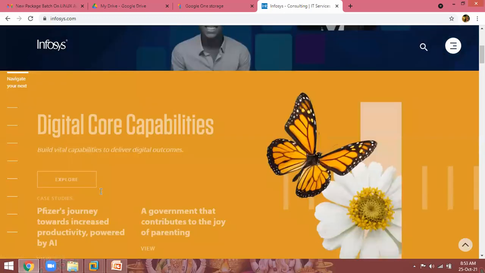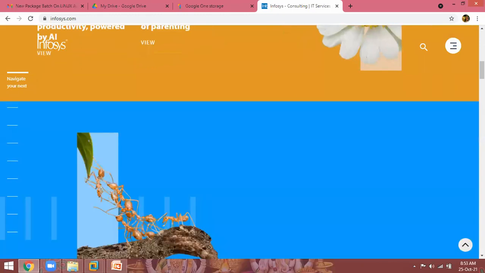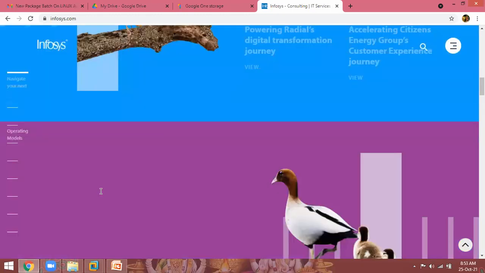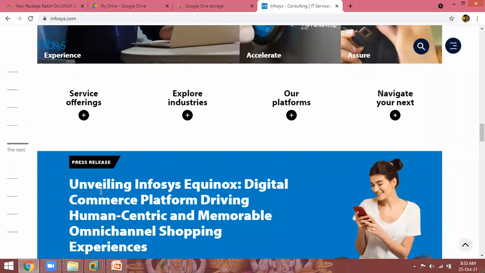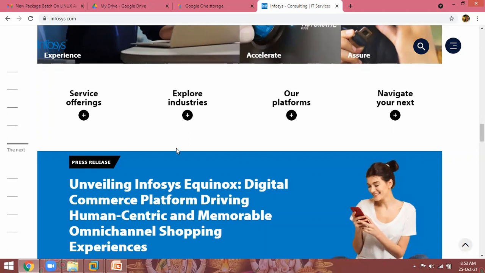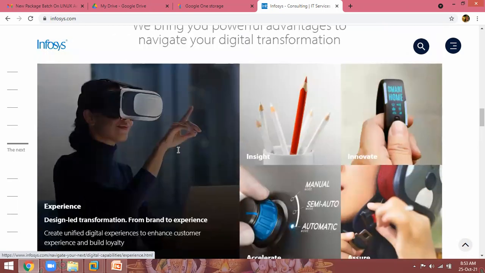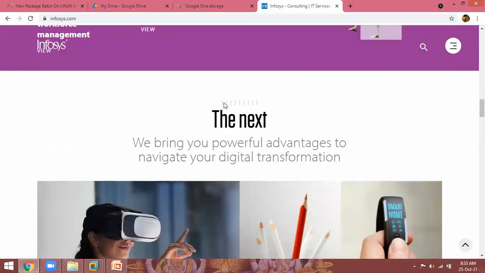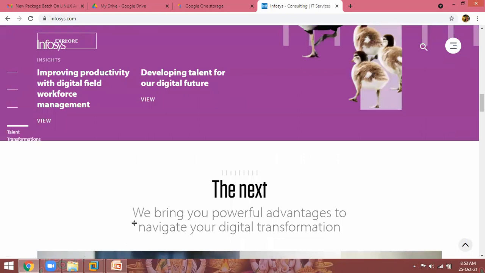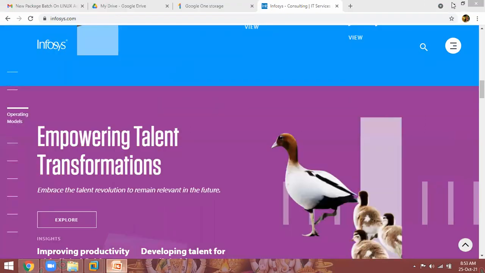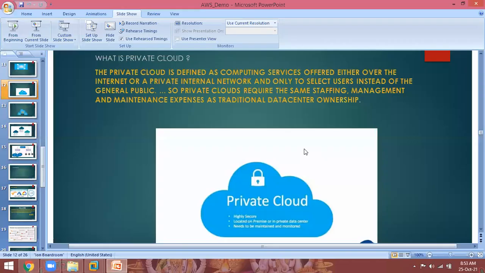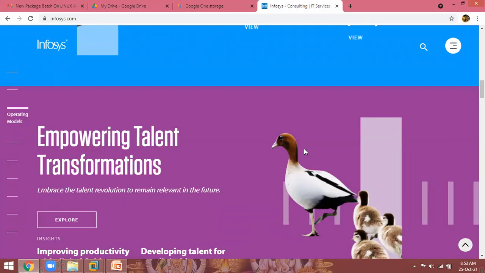But Infosys has a background. They have private servers. They are developing so many applications, softwares. They are giving support to the clients. So those servers cannot be accessible by the public. For that, they are recruiting some staff for managing, developing, whatever it may be. These public servers you can access, I can access. For private servers, if I am an Infosys employee, I can access my private server. But others cannot access. That is private cloud. But these public servers and private servers both are managed by Infosys only.